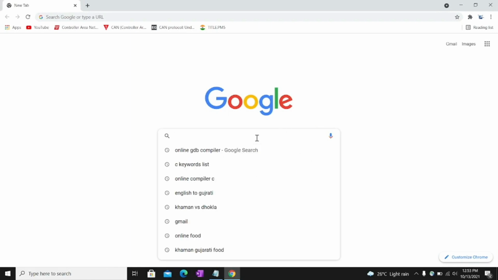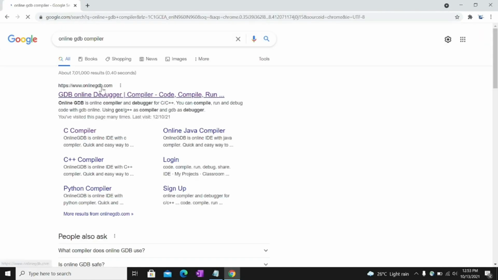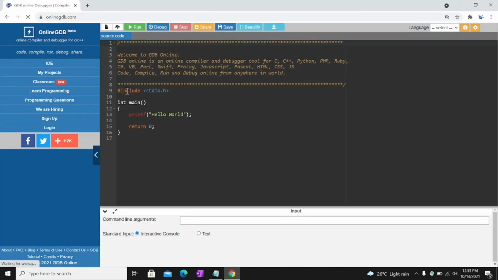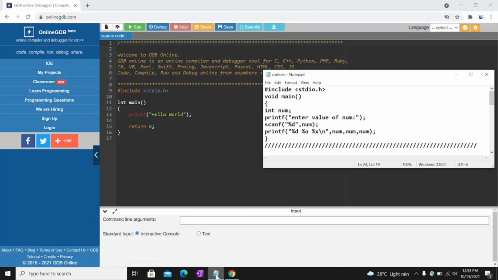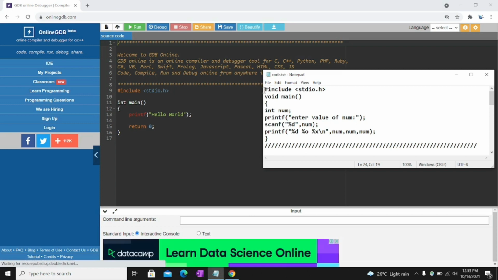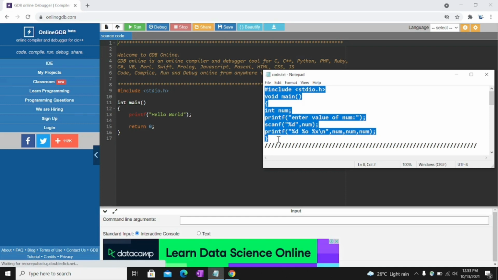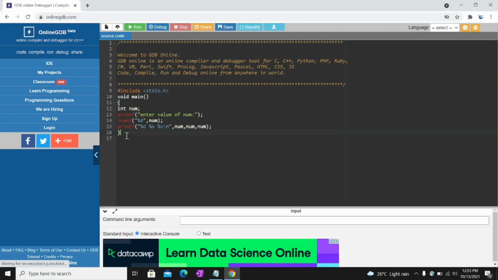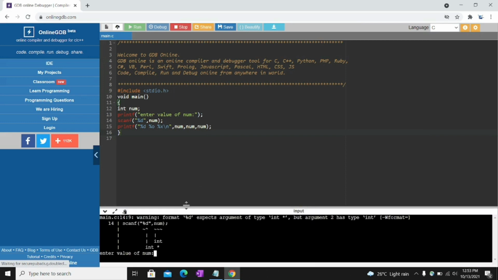I'm opening online GDB, and I have this code copied in the notepad. I copy this code and paste it here. Here I need to select C language and run.